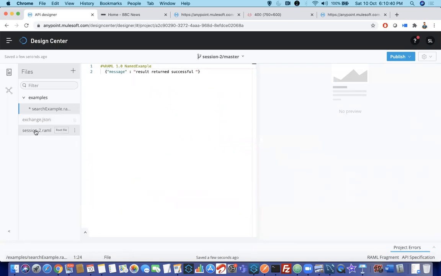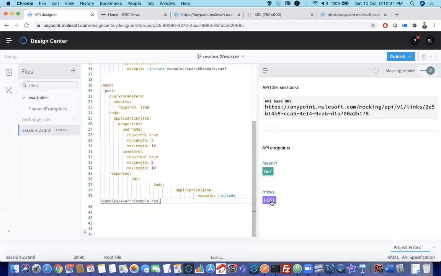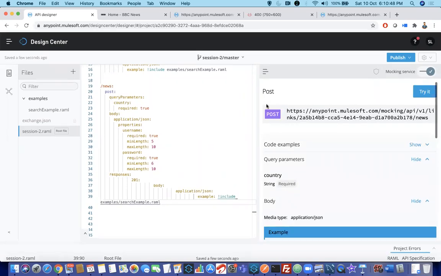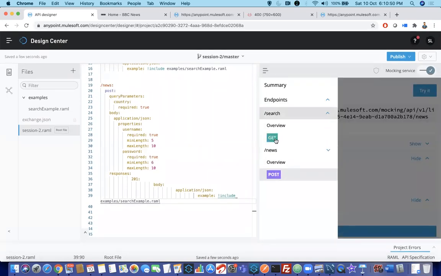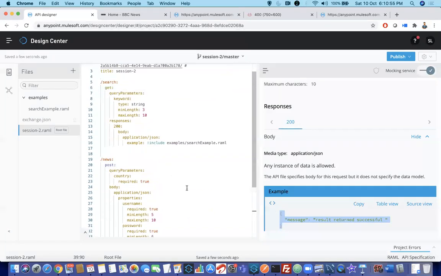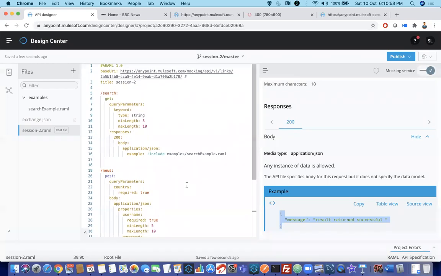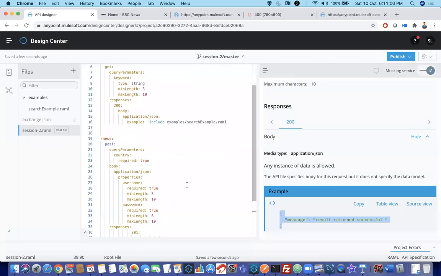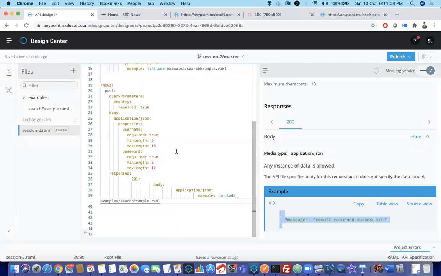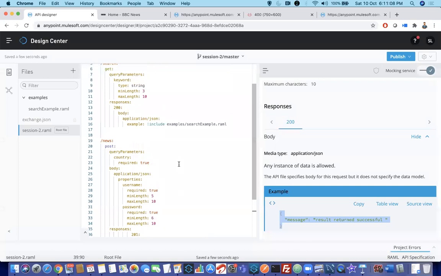Okay. Now, if you go back to RAML and click on post, you can see the result returned successfully as well. This is for the post method, right? Even for the search get method, you can see the same example is written because we are using the same example twice over here. Clear? So this is how, instead of having all things in one file, you can keep it in a separate file and make use of them so that your code gets shortened.